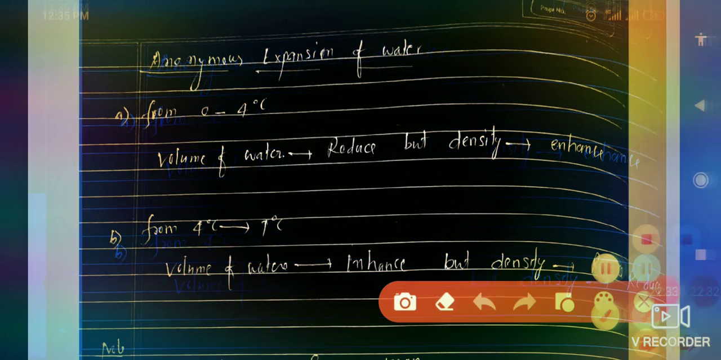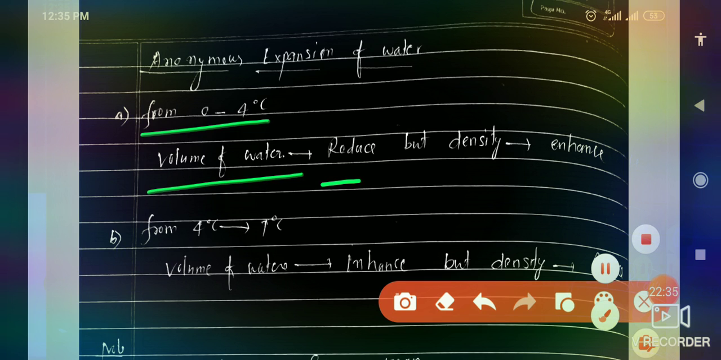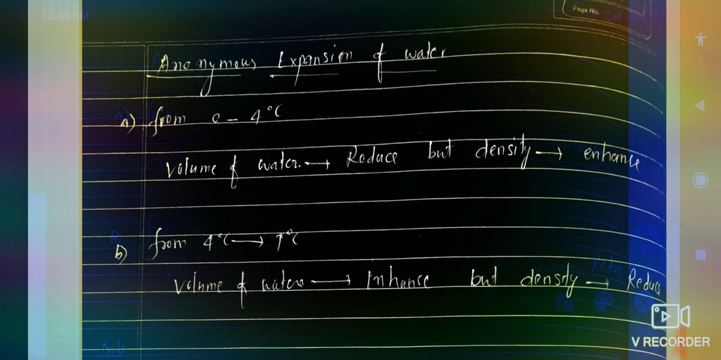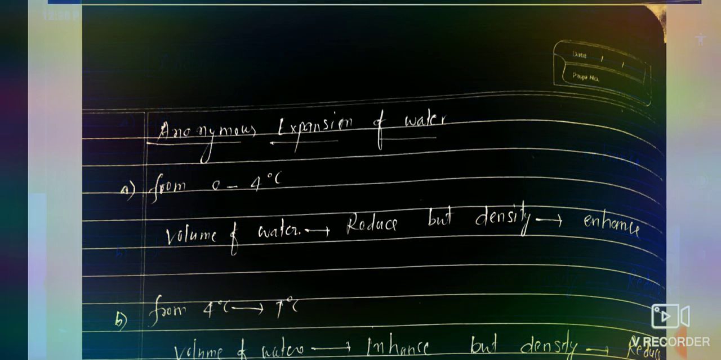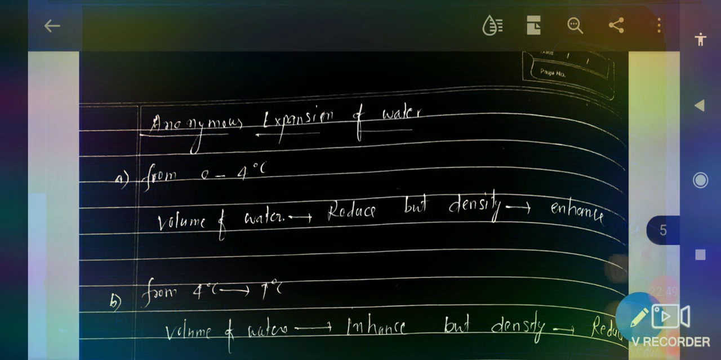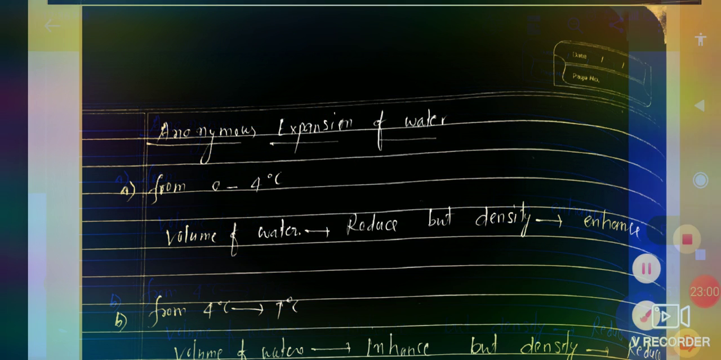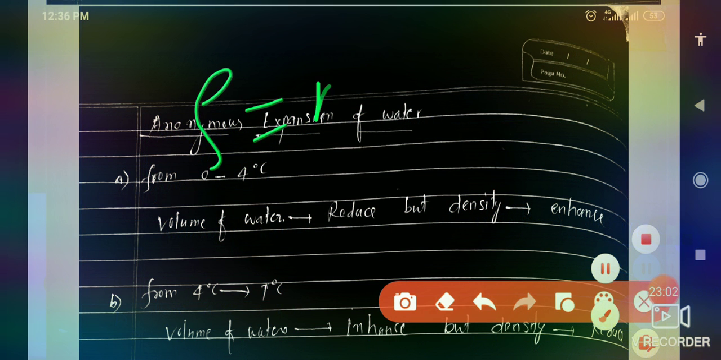As we know, from 0 to 4 degrees Celsius the volume of water reduces, but its density enhances, right? That means the volume of water reduces but its density increases. Reduce means decrease and enhance means increase. Here volume is decreasing and density is increasing. Why does this happen? Because as we know, density equals mass over volume.